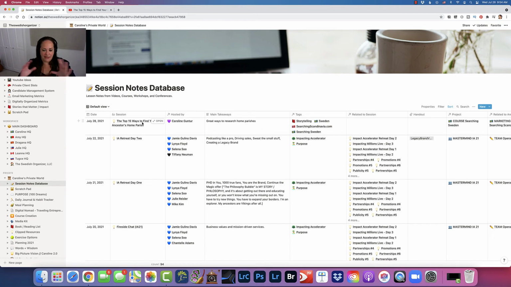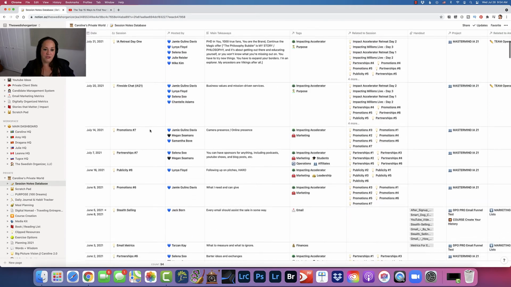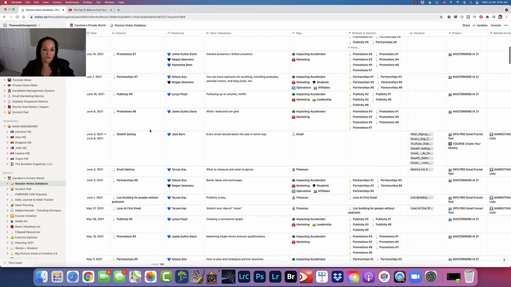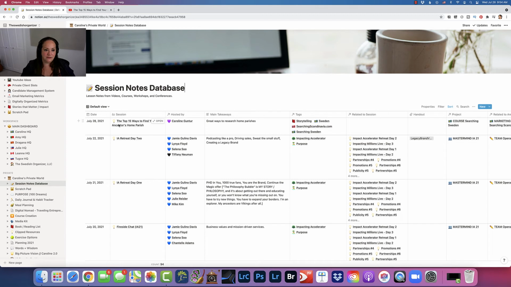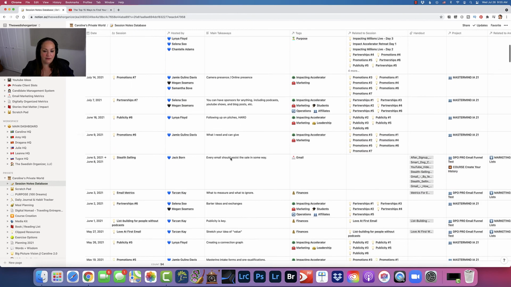But I love this database because now that I'm here, top level, I can just scroll down and I can see all of my notes. And you can see that I see when it happened, what it was called, who it was hosted by, what the main takeaway was. That is so important because sometimes, if it's been a while, you go, so-and-so said that one thing, and I can't remember what session that was, but then I can actually look here for my main takeaway.